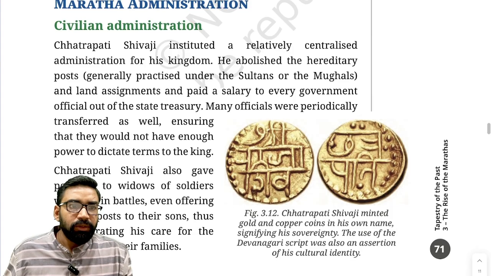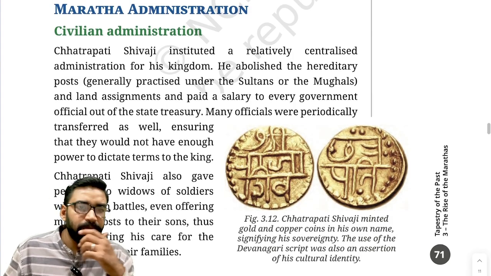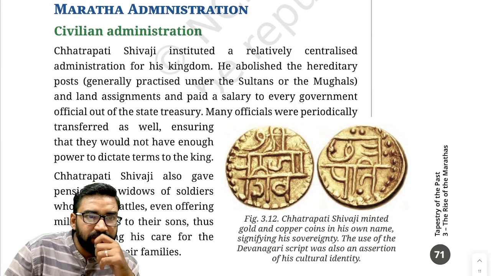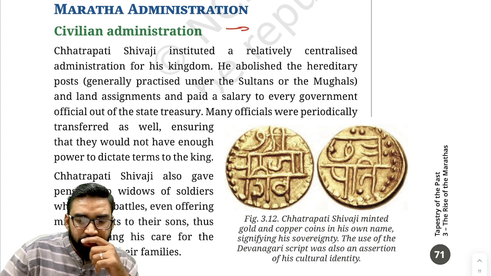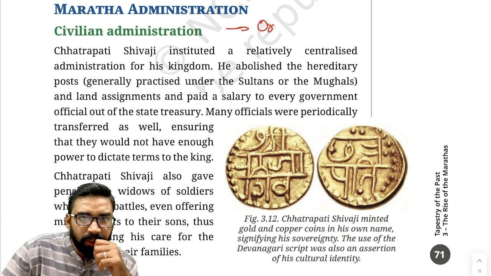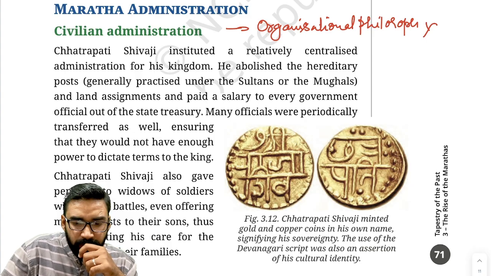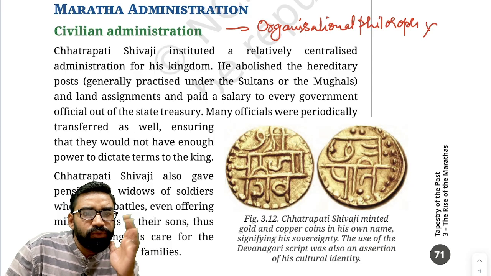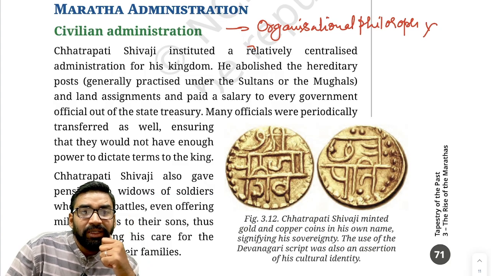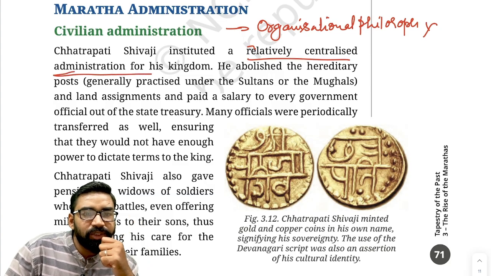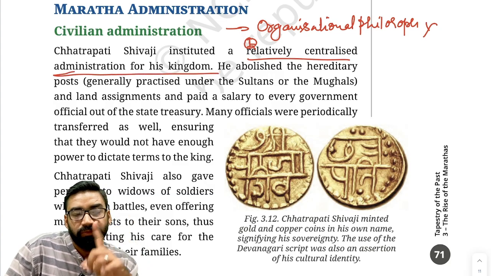So, first of all, civilian administration. Basically, what was their organizational philosophy? Now, if you see Maratha administration, Chhatrapati Shivaji created a relatively centralized administration for his kingdom. First point.